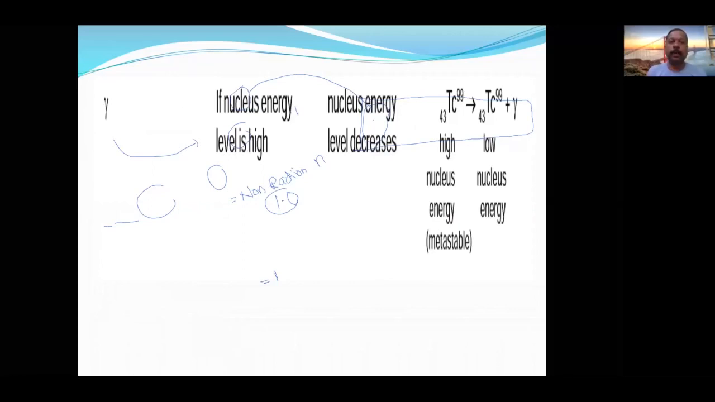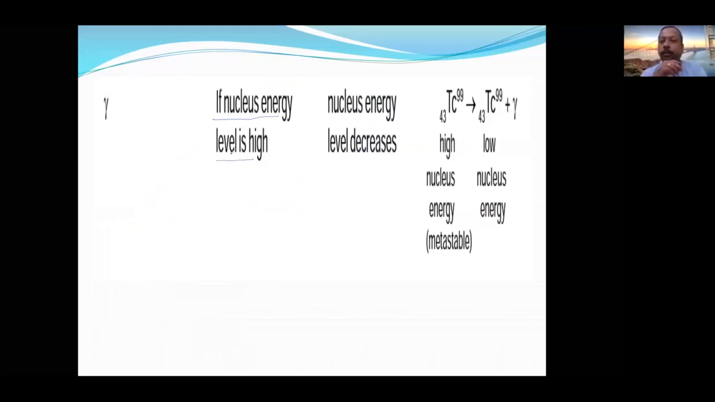Okay, gamma emission, alpha, beta, we have understood. Now we are going to understand gamma emission. Gamma emission is possible when energy is very, very high. So this is not concerned with N by P ratio. This is concerned with only energy. Understood? So once nuclear energy is very high,